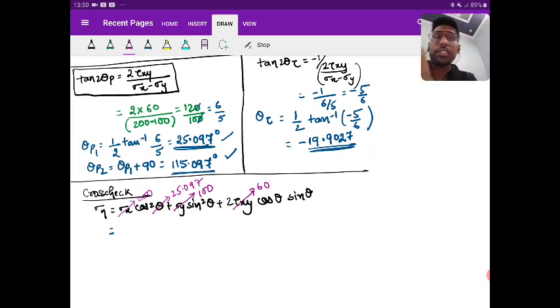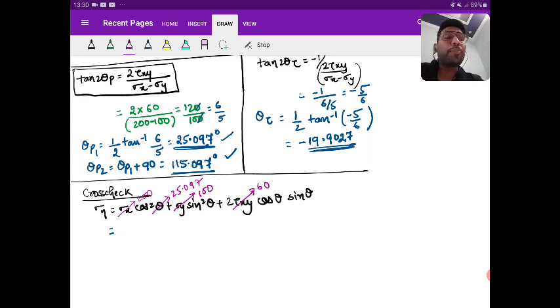So let us solve this. 25.097 cos, then square, and multiply this with 200. I have already told you, you need to follow the virtual calculator.